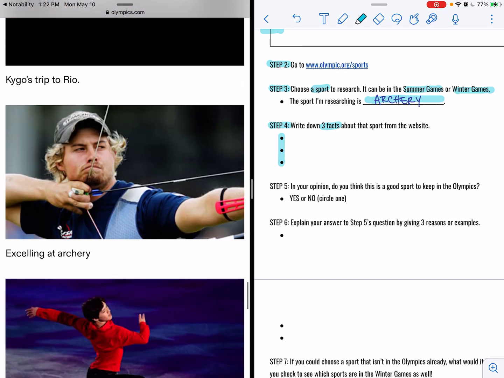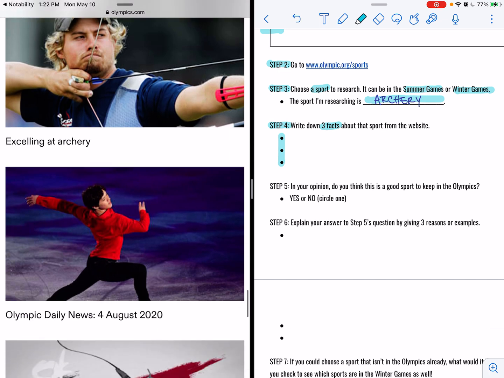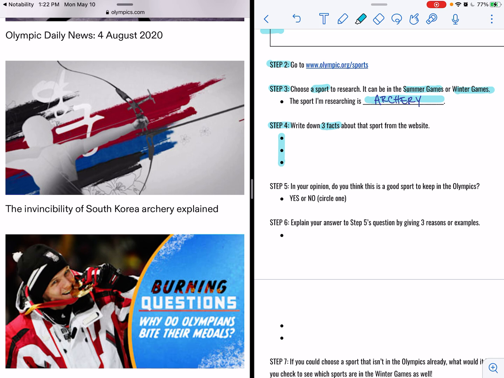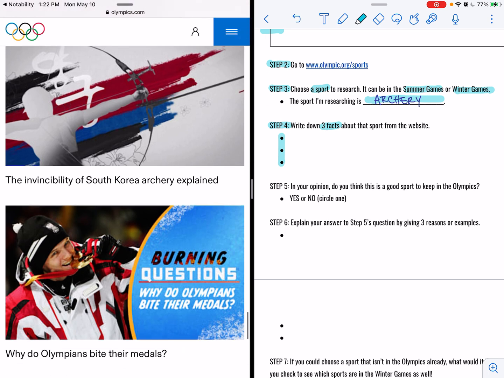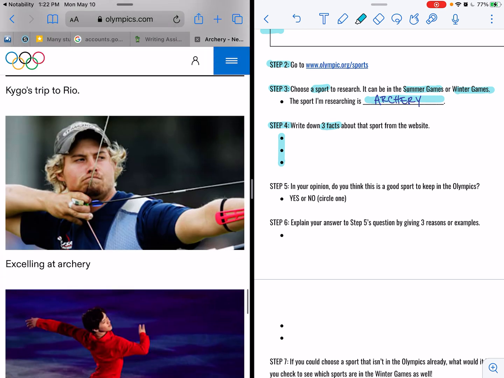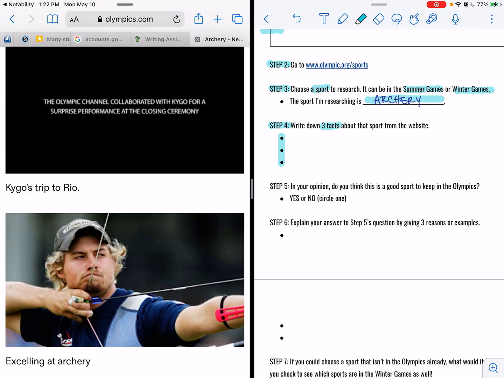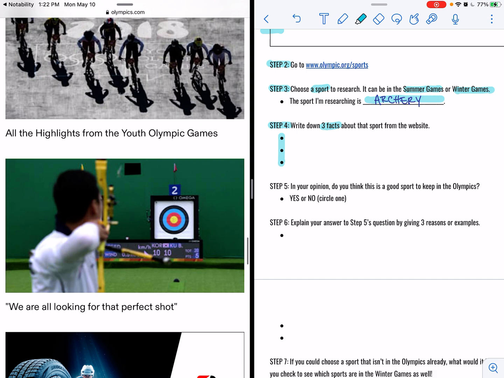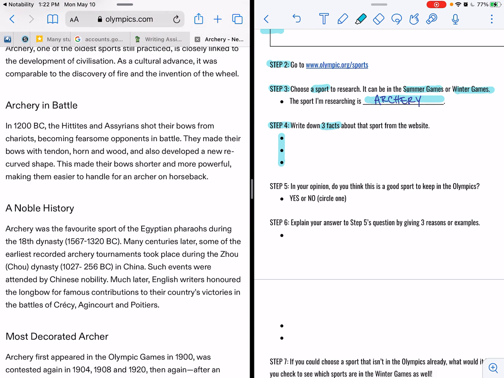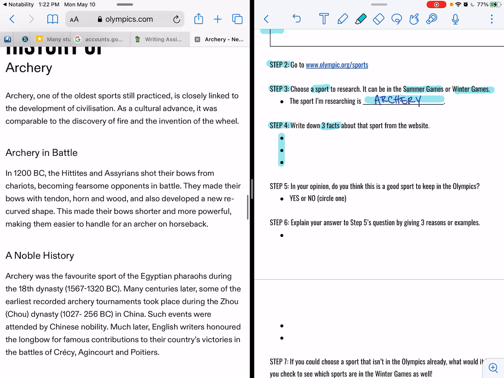You might need to scroll and take a look at the titles of these articles to make sure they're related to your sport. So like the invincibility of South Korea Archery Explained, excelling at archery, those all have to do with archery. So make sure you choose one if you want to get more information from one of those articles, but you just need to write down 3 facts about that sport.